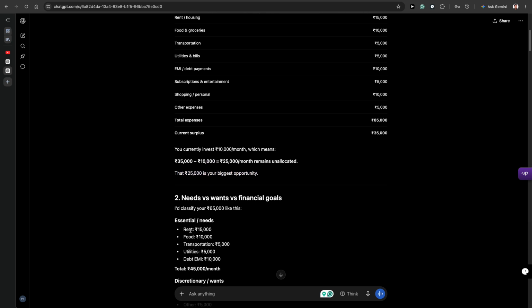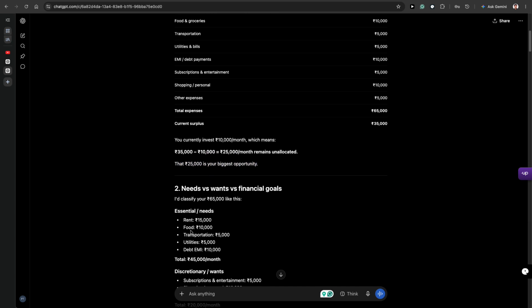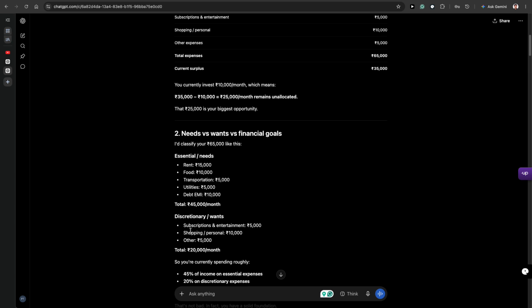Needs or wants versus financial goal. This is the one thing that we need to understand. Let's classify your 65,000 like this. Essentials and needs, which are non-negotiable, are rent, food, transportation, utilities, and debt EMI, which is around 45,000. Then directionally wants is like subscriptions and entertainment. If you are not willing to watch on a daily basis, a subscription model, you can just keep this amount.